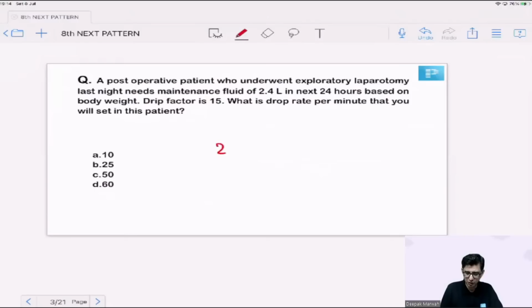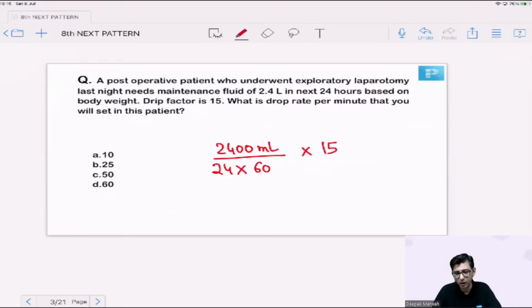The basic calculation would be that you have to take the fluid which is present, that is 2400 ml, and first you have to calculate how much fluid has to go over an hourly basis. So in a day there would be 24 hours, so I'm just multiplying that by 24 into 60 for the minutes, and you are supposed to multiply this by the drip factor. Now, if you follow mathematics in this particular case, you would be able to work it out relatively easily.